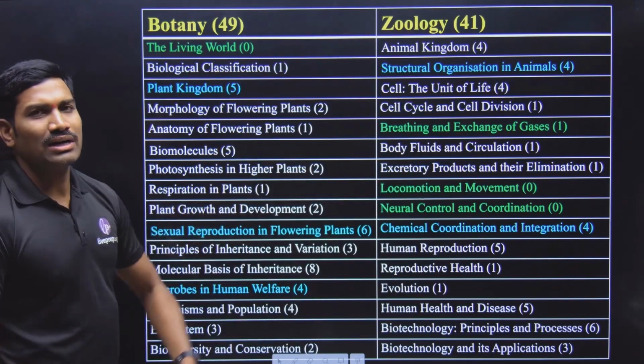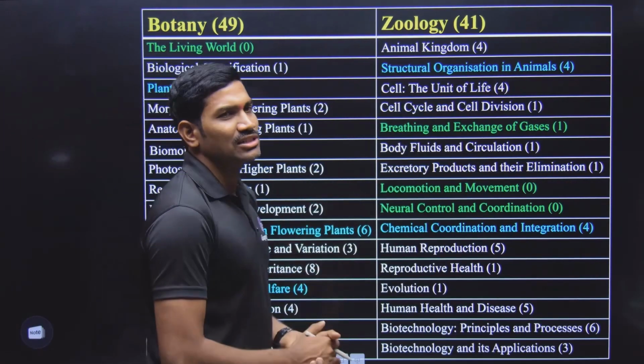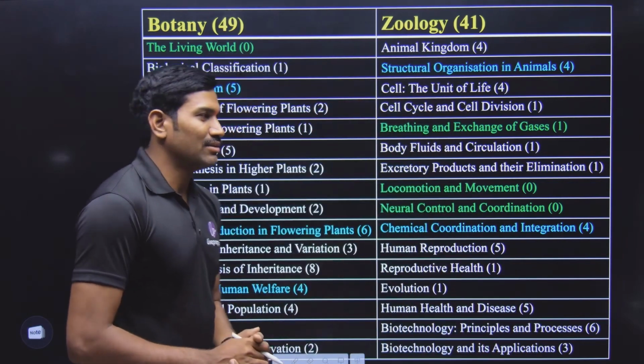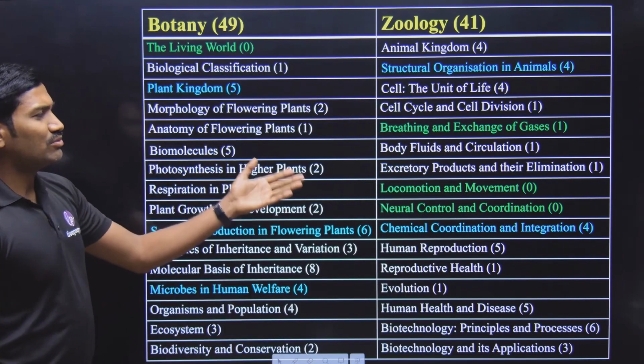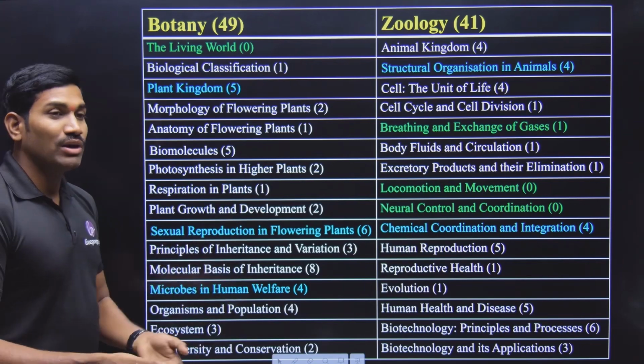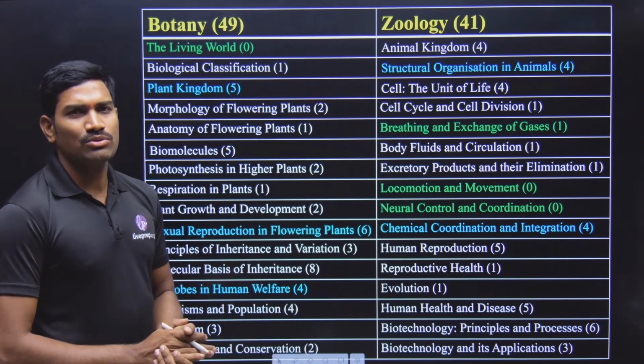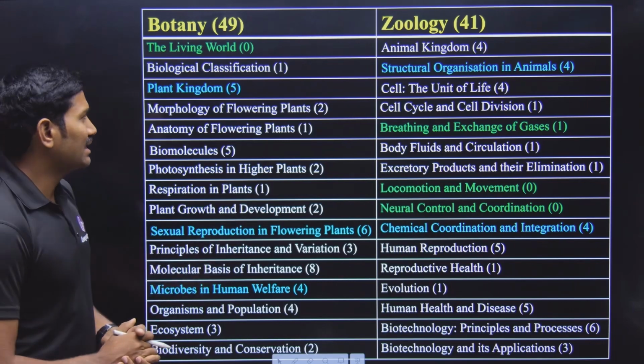Already I made a separate video regarding the analysis of this NEET 2025 biology paper specifically: from each chapter how many questions were asked, and what type of questions they asked. So please go through that one also, and you will get some basic idea regarding that.